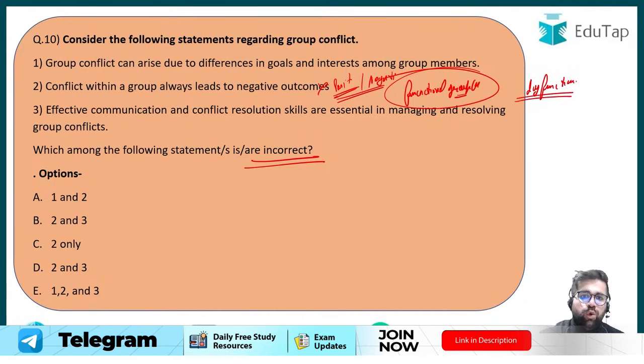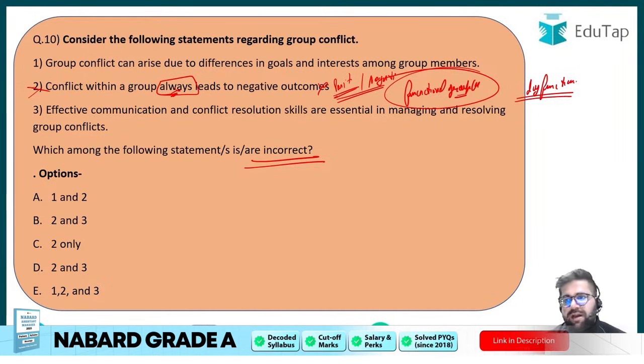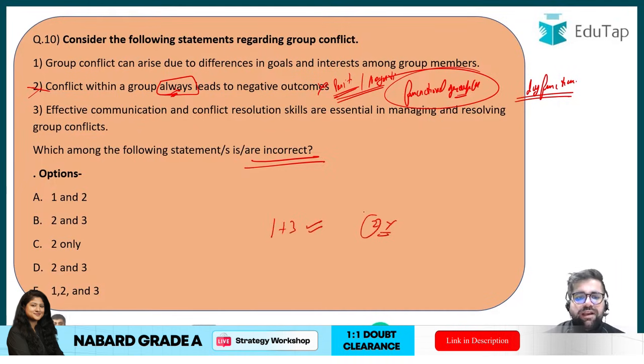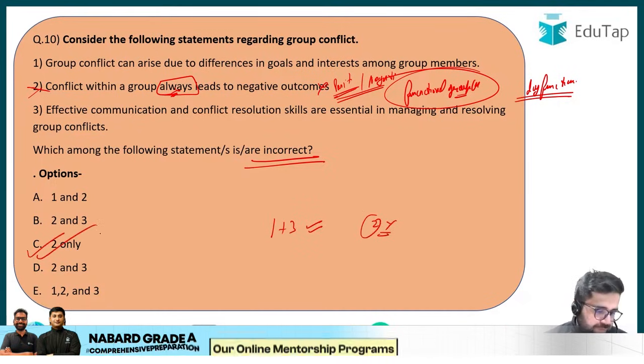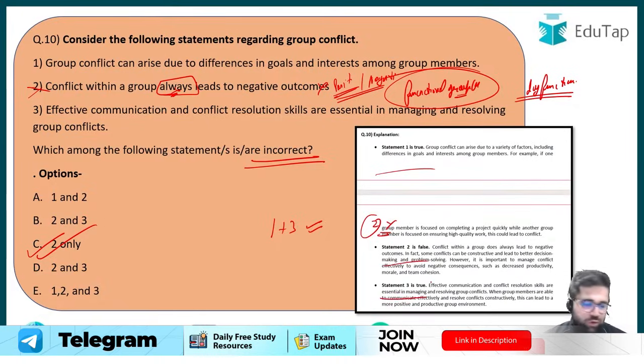Okay, so over here the word always is making the trouble, and statement number 2 is incorrect. Effective communication and conflict resolution skills are essential in managing and resolving group conflict. Definitely yes, it's a very basic statement. So statements 1 and 3 are correct, but only 2 is incorrect. Therefore the right answer of this question will be option number C. Okay, so on that note, I have given one explanation over here with the help of snippet as well. Okay, so this is how we solve question 10.